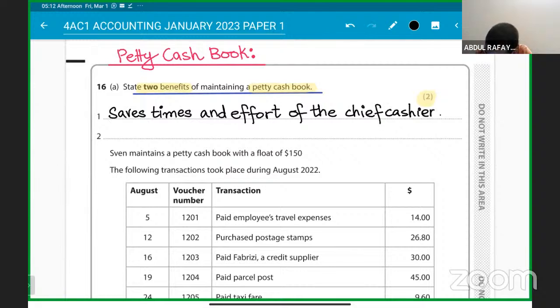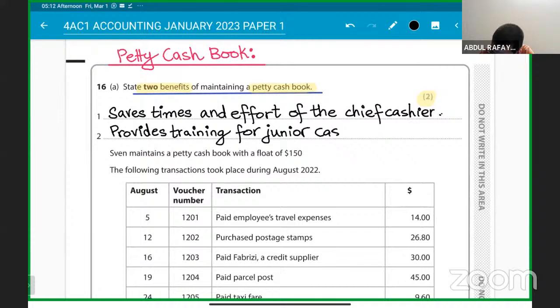And second, it provides training for the junior cashier as well, okay? You can write this point as well.